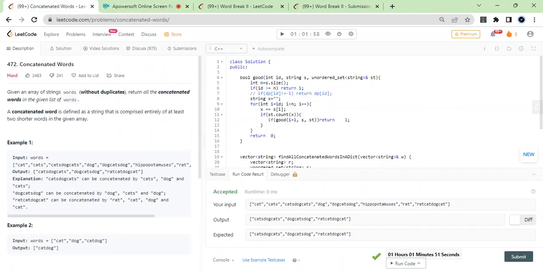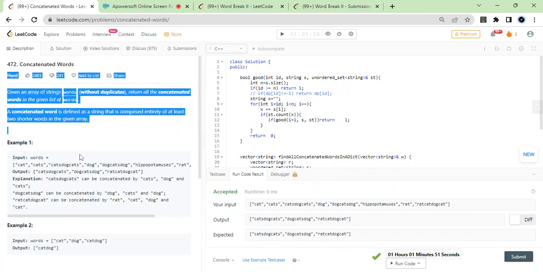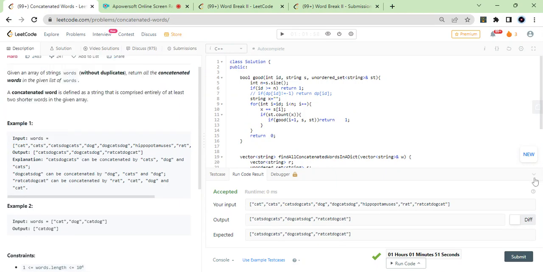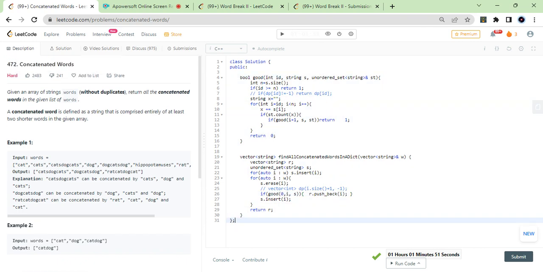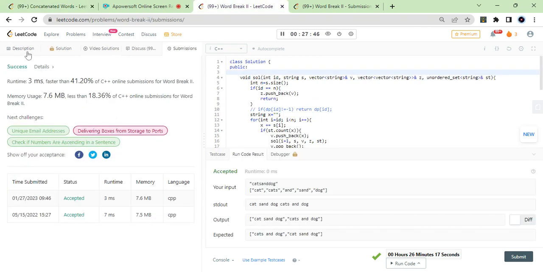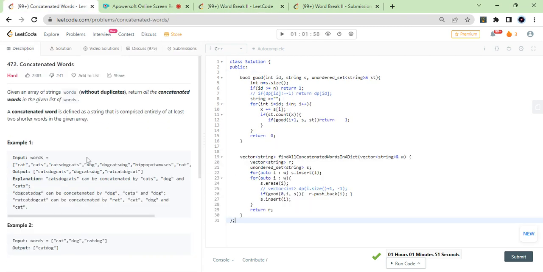Today's daily LeetCode problem, 472, Concatenated Words. It is marked as hard, but you can submit it in a brute force way as well, and the code is also short, you can see the number of lines. So it's up to you. But if you have done some questions like this, word break and similar ones, then it would be more familiar.